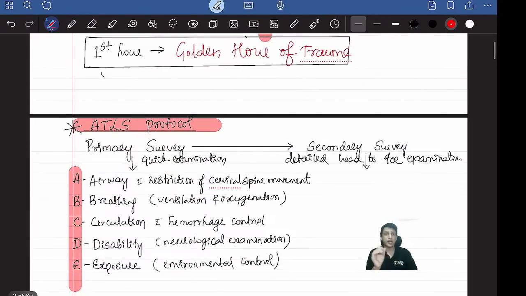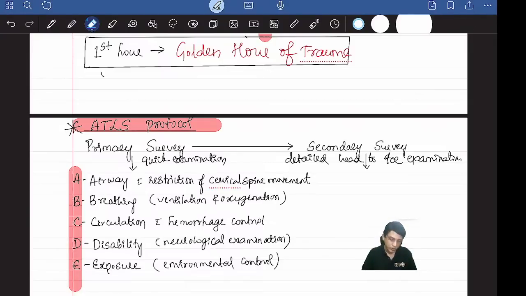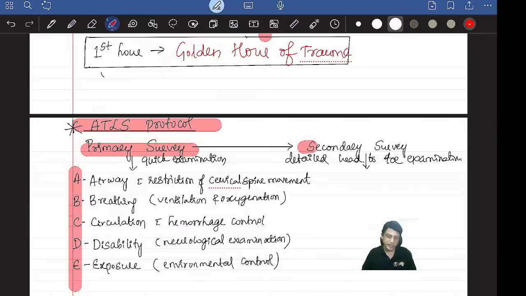After doing the triage, you assess individual patients. First is the primary survey, then the secondary survey. The primary survey is the initial quick examination. You will not do everything in detail; you do certain things very quickly, within seconds to minutes.